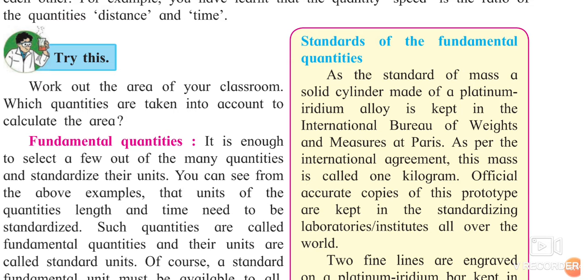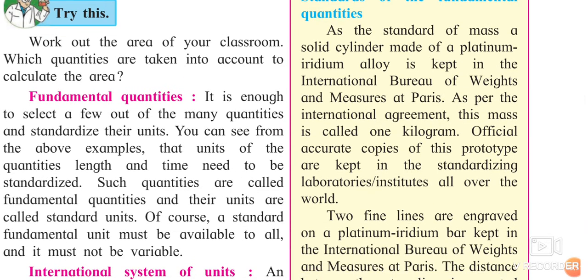As per the international agreement, this mass is called 1 kilogram. Whatever the mass which is kept over there, as per the standard unit, it is said to be 1 kg. Official accurate copies of these prototypes are kept in standardizing laboratories and institutes all over the world. So this unit was specifically decided over there, and wherever there are measuring units, everywhere they have placed this so that they will have a standard unit to define 1 kg means how many grams. It will not vary from place to place.